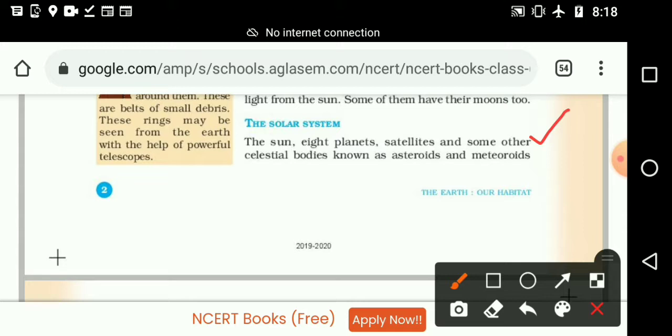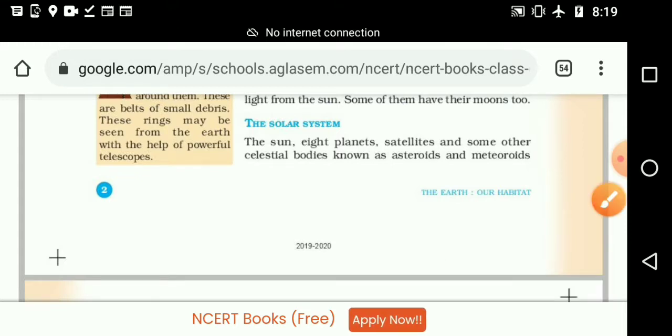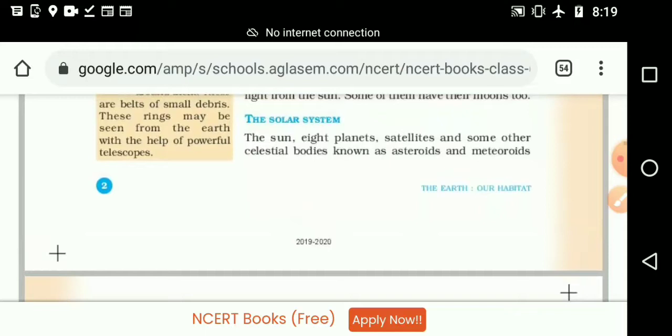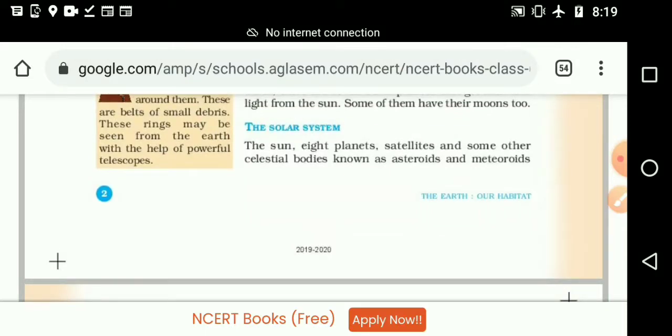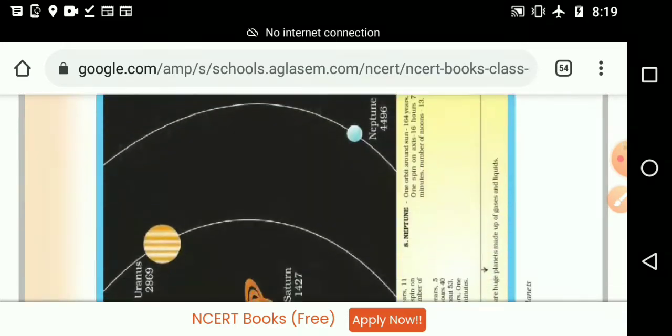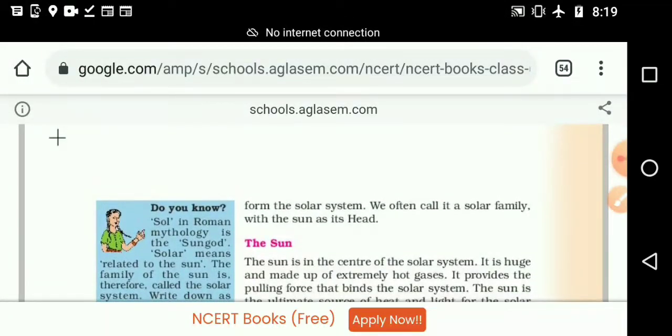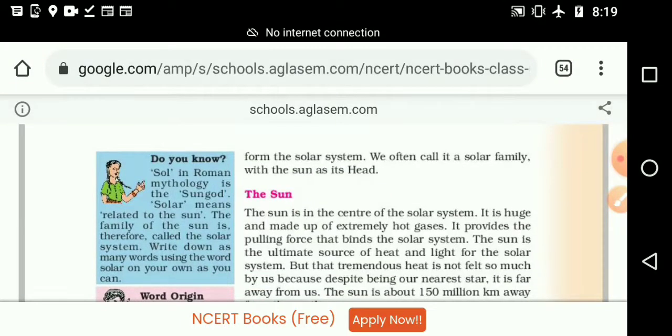Next word, form. Form. The solar system.